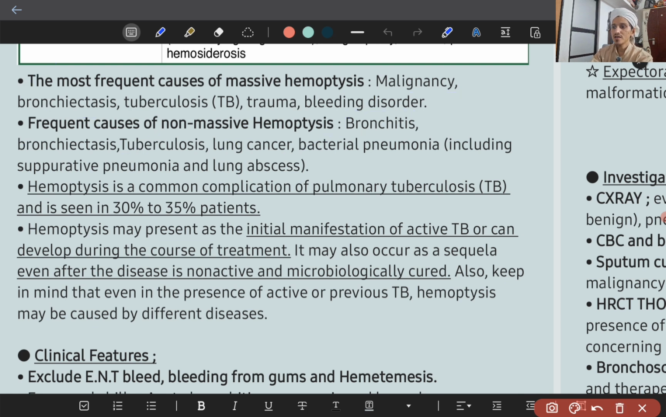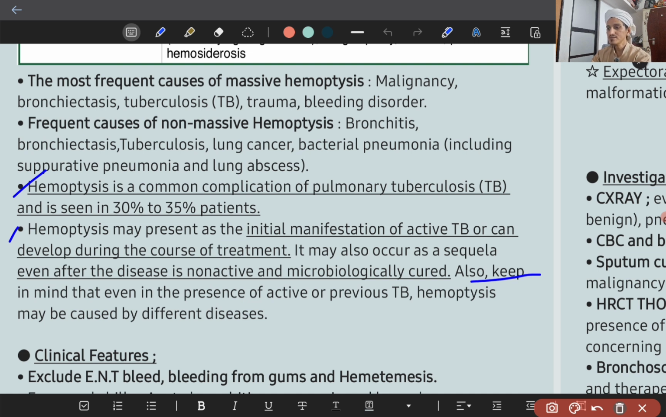Hemoptysis is a common complication of pulmonary tuberculosis, and it is seen in 30 to 35% of patients. Hemoptysis may present as the initial manifestation of active tuberculosis or can develop during the course of treatment also. It may also occur as a sequela even after the disease is non-active and microbiologically cured. Also keep in mind that even in the presence of active or previous tuberculosis, hemoptysis may be caused by different